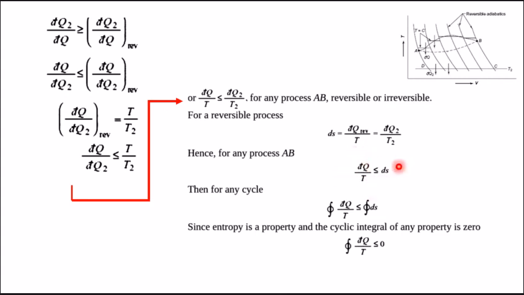If we integrate both sides, we get the equation for a cycle: the cyclic integral of dq by T is less than or equal to the cyclic integral of ds. Now we know that entropy is a property and the cyclic integral of any property is 0. So our equation becomes cyclic integral of dq by T less than or equal to 0.